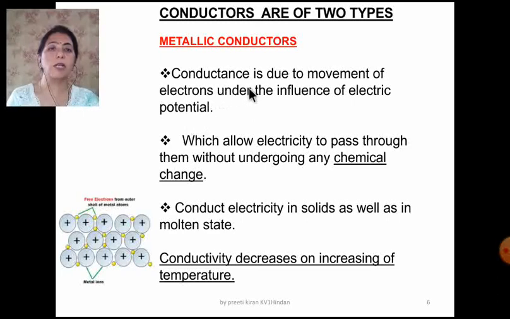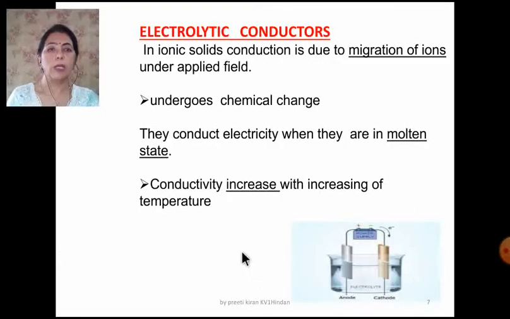The conductance is due to the movement of the electrons under the influence of the electric potential, which allows electricity to pass through them without undergoing any chemical change. They conduct electricity in the solid as well as in the molten state. And the conductivity of the metals decreases on increasing the temperature. It is just because when we increase the temperature, the kernels start vibrating and they interrupt the free movement of the electrons.